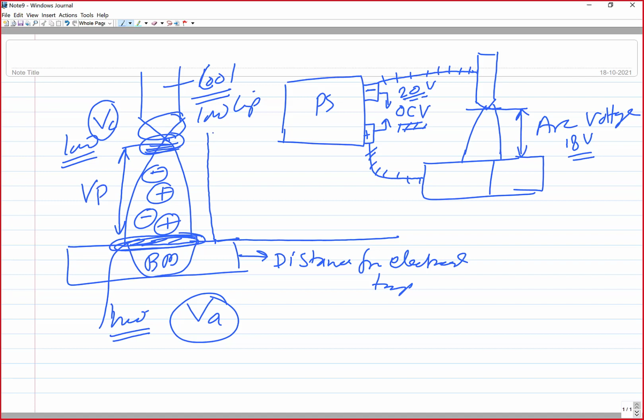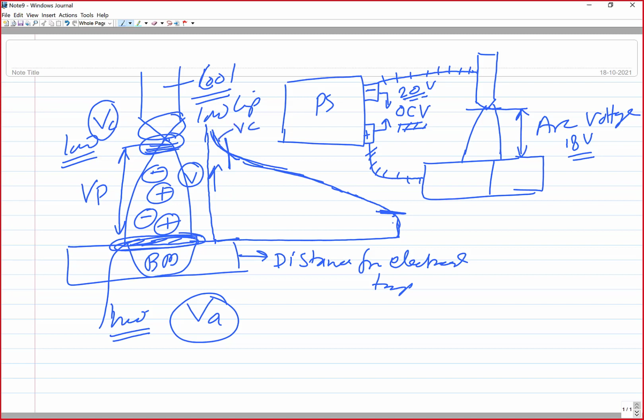So the voltage drop is extremely sharp near the electrode tip, then it becomes constant. Then again as it reaches close to the anode, it decreases sharply. Here you have the voltage drop on the y-axis and the increasing distance from the electrode tip on the x-axis.